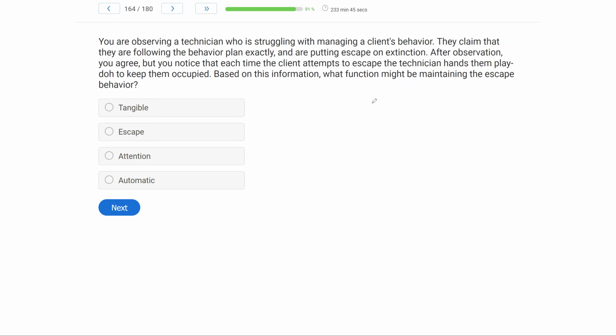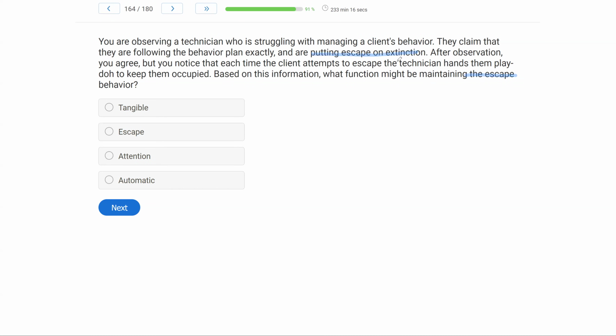This is a common problem in real life practice where behavior happens for a reason and we think it might be functioning for one thing, but then somebody, like a technician maybe, is doing something, maybe inadvertently, that is actually leading to more of the behavior. So let's think about escape here. You're observing a technician, they're struggling with the client's behavior. They claim they're following the behavior plan exactly and putting escape on extinction. Well, that's great, but you observe them, you agree.